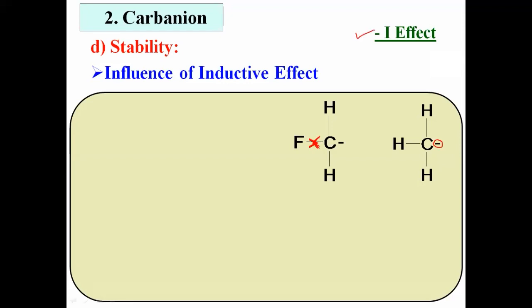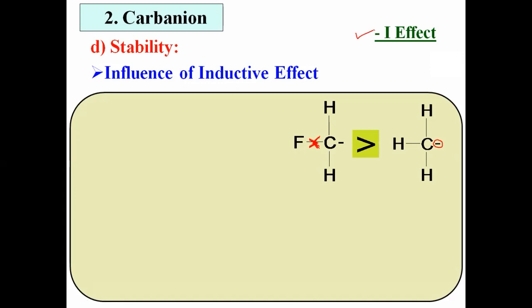Okay, now in our Carbanion, central atom is carbon. Carbon having negative charge means central atom is electron rich. It is electron rich, and suppose that fluorine withdraws electron from the central carbon, then that Carbanion becomes stable, and therefore this Carbanion is more stable than methyl Carbanion.